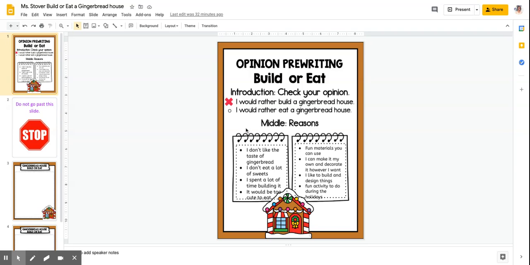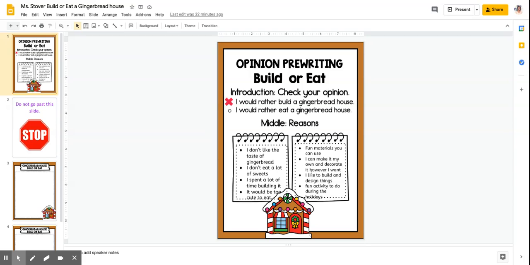So here I put that I would rather build a gingerbread house. I put the red X where that needs to be. And then I made sure that I had all of my reasons listed here in the middle. So on each side, I filled those in, and it made sense to have many reasons why I would rather build a gingerbread house than eat one, because when you write a paragraph, you're going to want all of those details included in it.